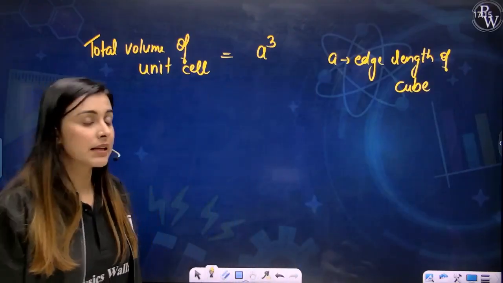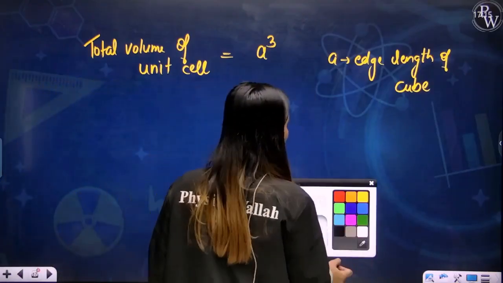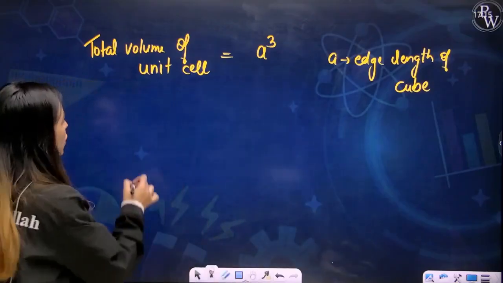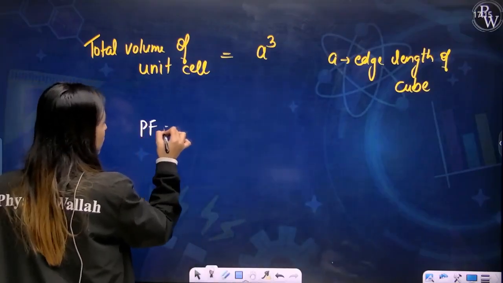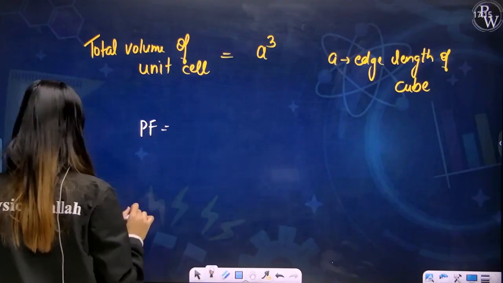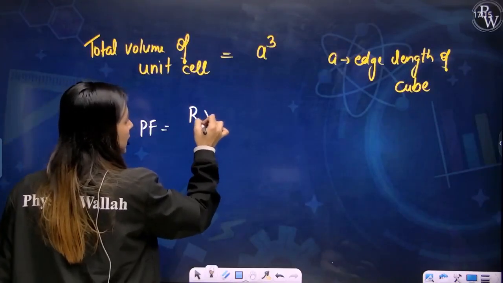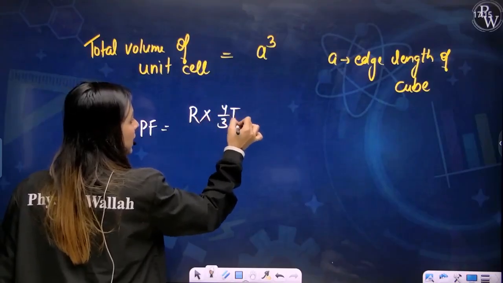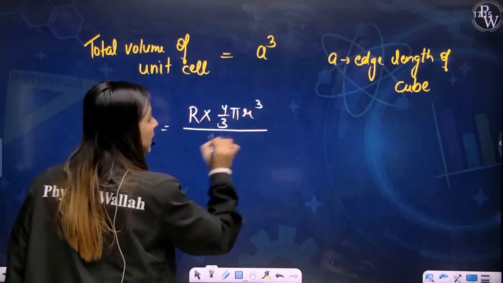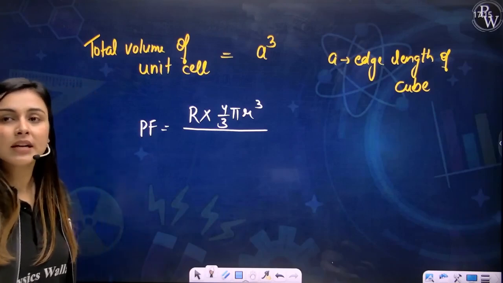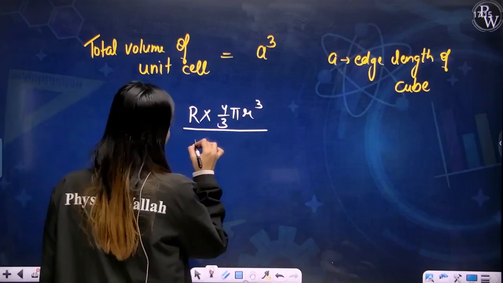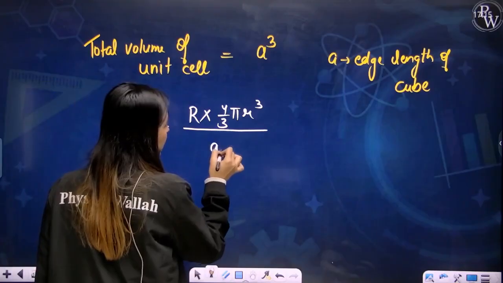So now let's incorporate all these into the formula. The packing fraction will be equal to rank into 4 by 3 pi r cube, divided by the volume of the cube, that is A cube.